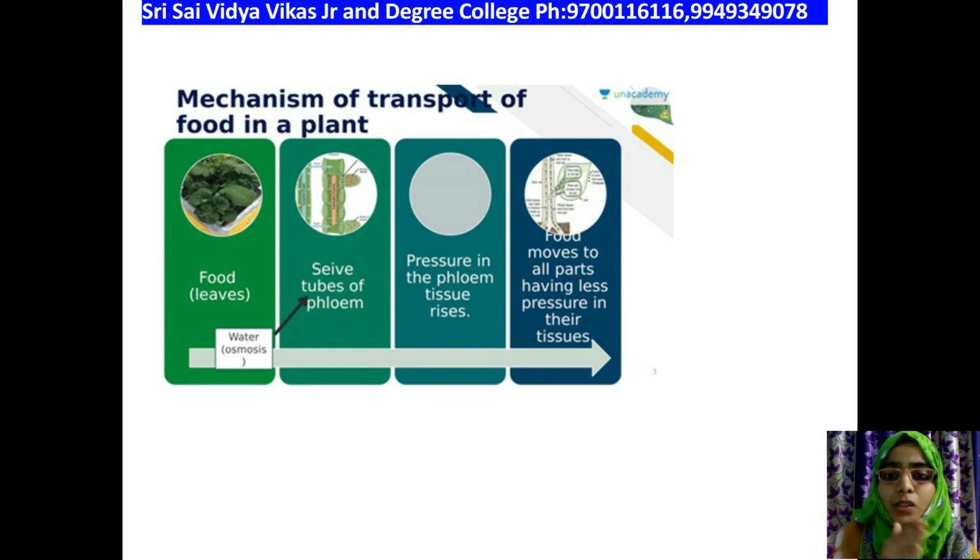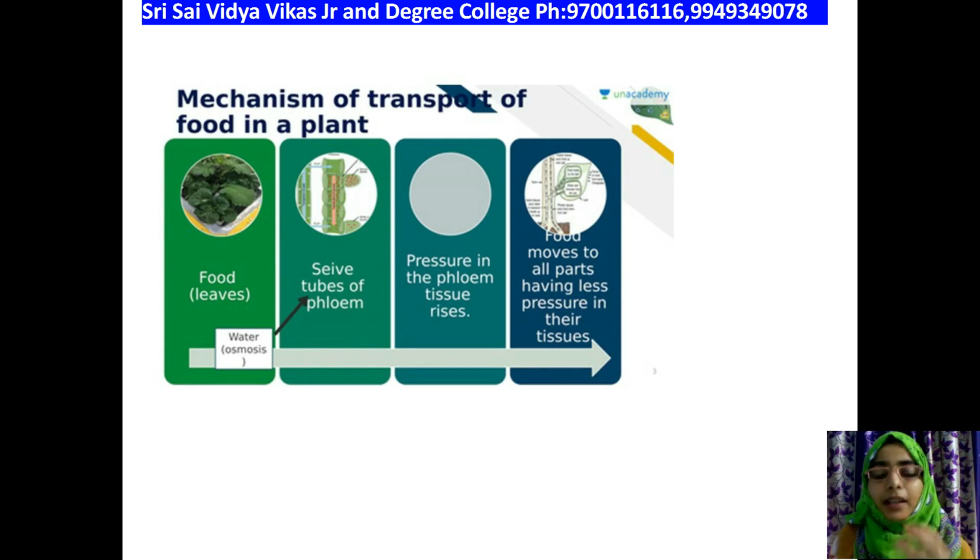Okay. So water gets accumulated in the phloem tube, which helps in building up more pressure in the sieve tube, or you can say in the source of the plant cell. When more pressure is created in the source of the plant cell, it ultimately results in movement of substances from a higher pressure area to a lower pressure area. So movement will be either upstairs or downstairs.